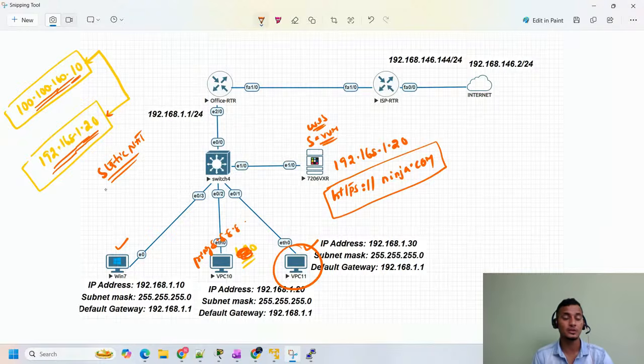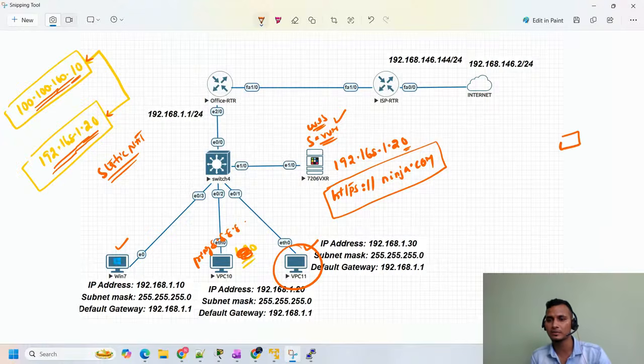Static NAT is used whenever you have a web server in your infrastructure or data center. That is the use case scenario where it is used. So this is our web server and the IP address is 1.20. That same IP address we map with 100.100.100.10.